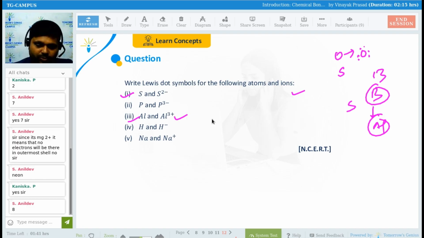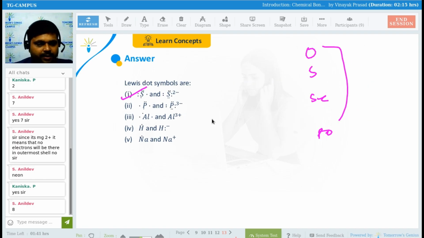Any problem till now? No problem? Okay, fine. Good. So I hope you will be able to do this question. You can take a snapshot of all these things, or download the PPT and do it at home, because in this PPT I have given the question as well as the answer. These things need to be practiced at home as well. If you do not practice, you will forget.